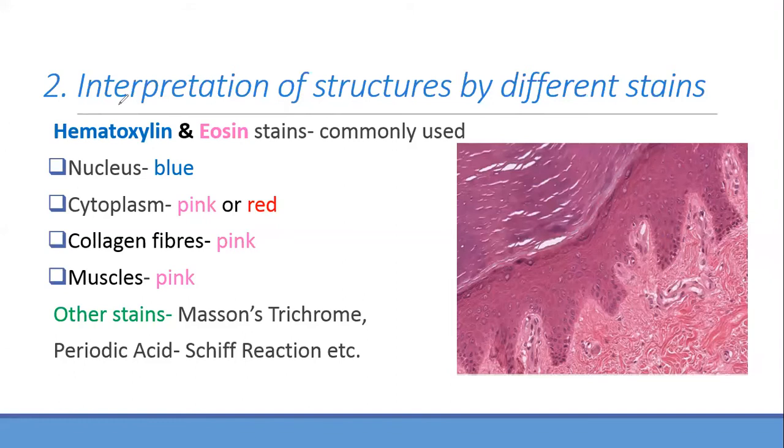Doctor, what about the red stain? Is it considered eosin? No, it is the same. It is eosin only. It is because of the interaction between both hematoxylin and eosin that it shows a darker color depending on the tissue. So it will be eosin. Okay, thank you. Do you want me to repeat on the diagram? The dark blue, did you see those dots? Those are the nucleus, and the rest, whatever you're seeing, is by the eosin stain. Is it clear? The nucleus is stained by hematoxylin, and the rest is mainly by eosin. Okay, let's move.